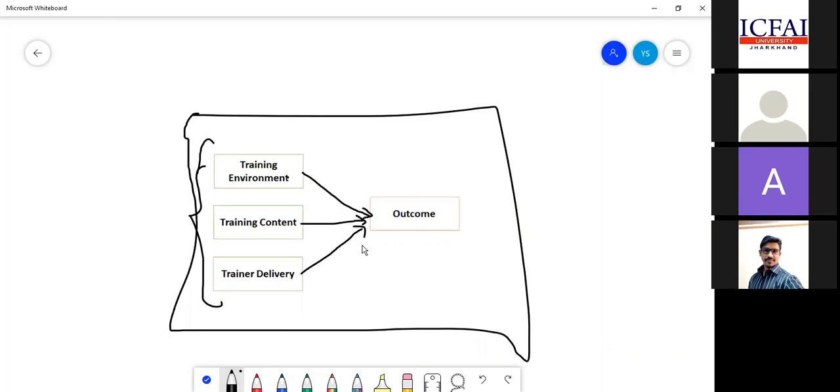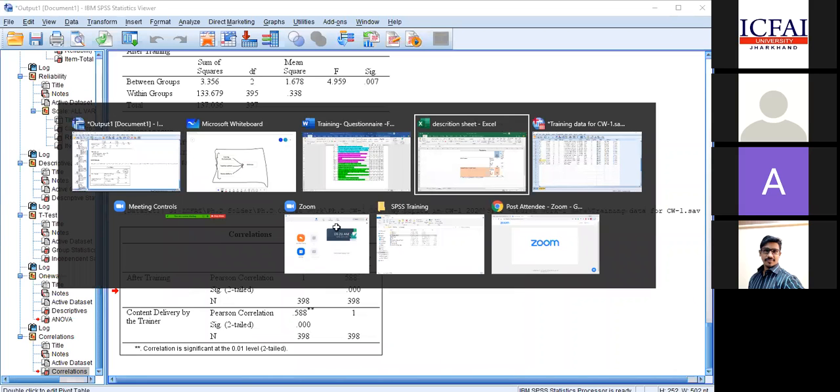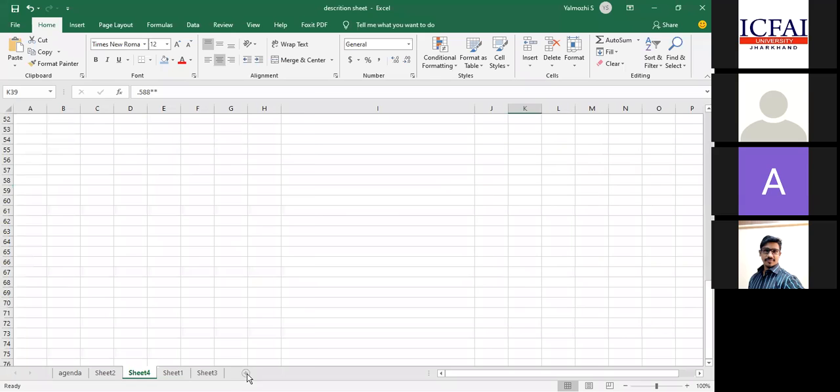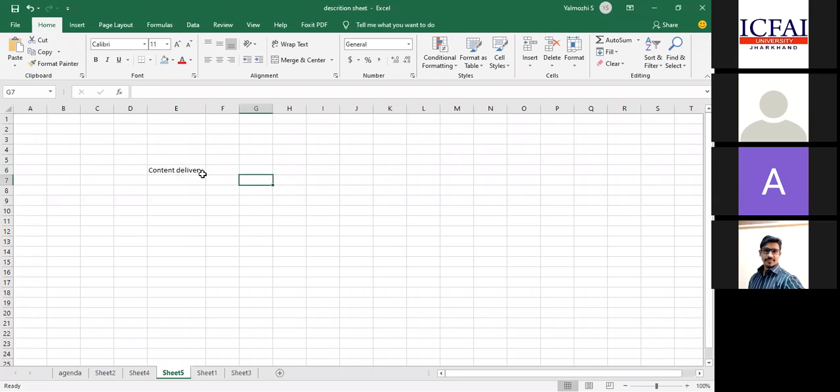Let me take a simple model. I'm trying to find out, I hope you agree with this logic. Content delivery. I'm making some delivery now. I'm just trying to teach you and make you a little bit of an expert in understanding this SPSS software.